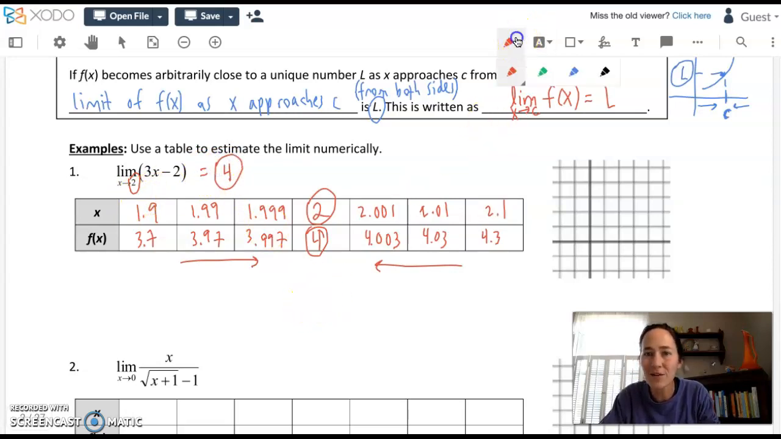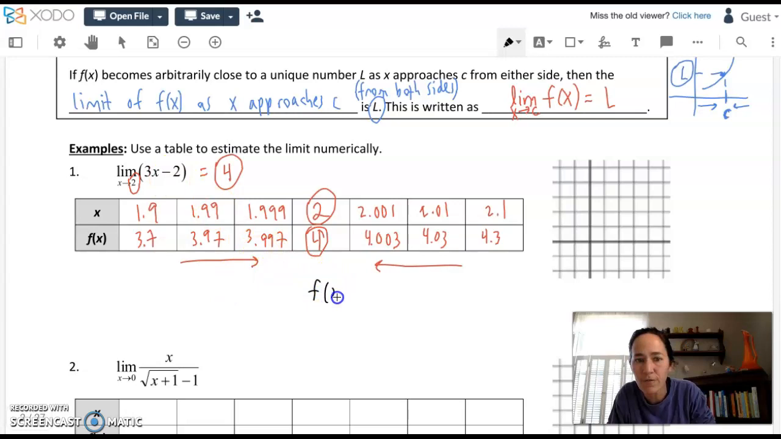Now, you might be sitting here thinking, Miss Wesley, this was really obvious. I didn't need a calculator nor a table to get this value, because if I asked you what is f of 2, that is also 4. If I plugged a 2 into this expression, I would get 6 minus 2. Let's see this visually on a graph. We have to work with the easy ones so we can get to the tougher ones in a second.